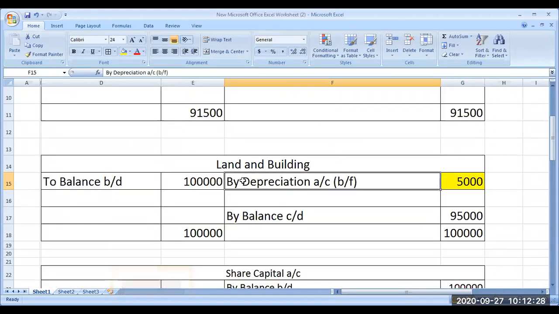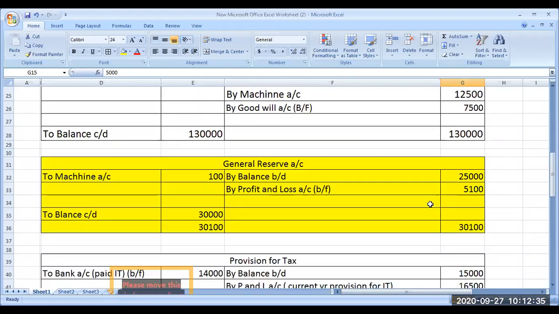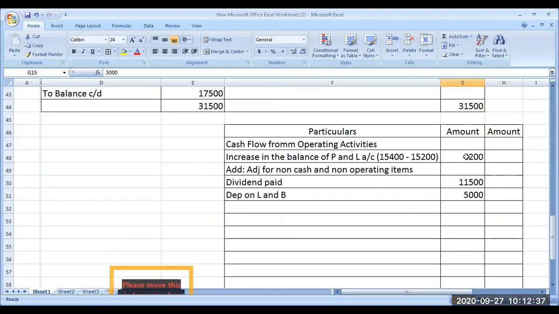This 5,000 is depreciation. It is going to profit. This was minused from your income to find out the profit. After minusing that 5,000 only, your profit is 200. But that 5,000 is a non-cash expenditure. So we're adding back to find out the real cash flow from operating activity.